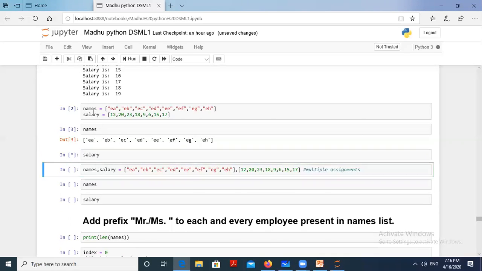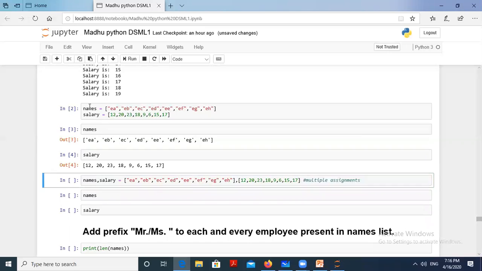See here, you took a single variable and assigned values. Next, see this instruction: names comma salary equal to, having some elements here followed by another element. Here, one list name comma other list name equal to this: one is the element for one list name, the other is the element for the other list name. That is called multiple assignment. This way also you get the same thing.